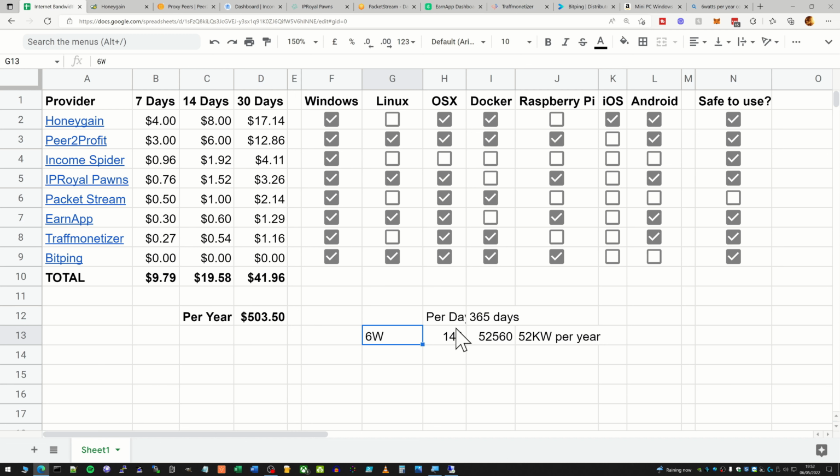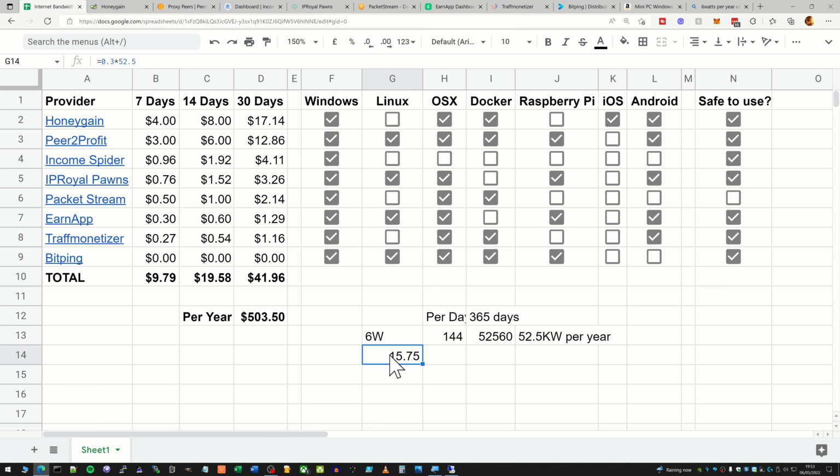Okay, so I'm just doing some quick calculations here, and if your computer's using 6 watts, that's 144 watts per day, and that's 52,560 watts per year, which is, let's just say 52.5 kilowatts. Now, if your electricity is, let's say, 0.30, we're going to do 0.30 times 52.5.